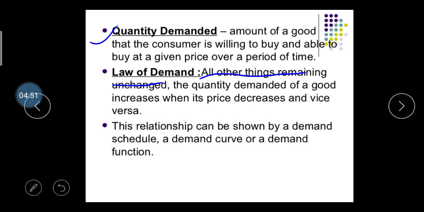So all these topics are discussed in the next slides. Here you have to learn about the meaning of the law of demand. This relationship can be shown by the schedule of demand, demand curve or demand function.